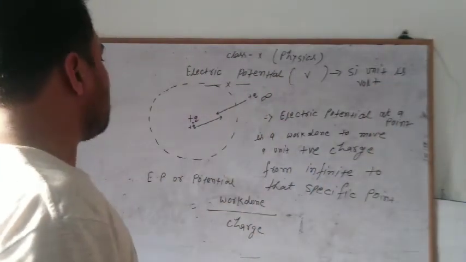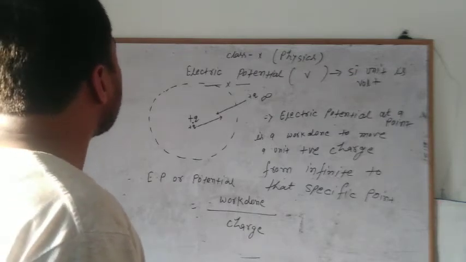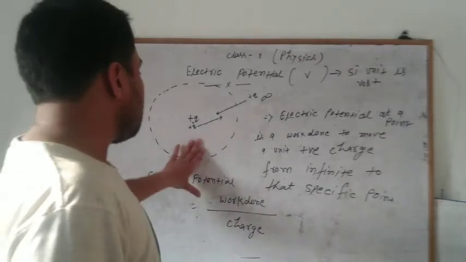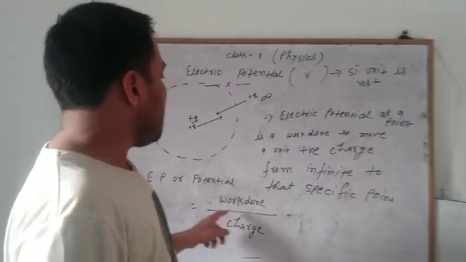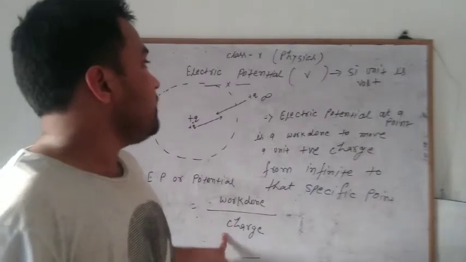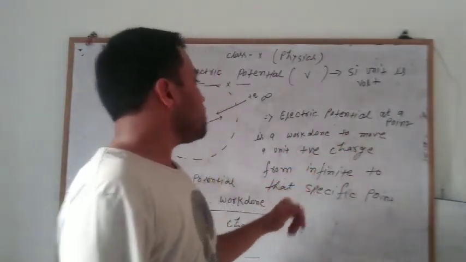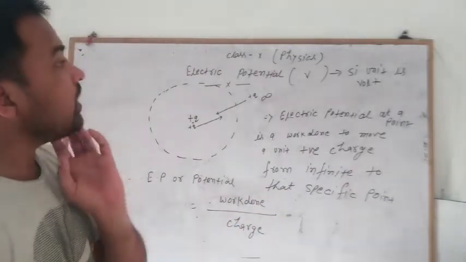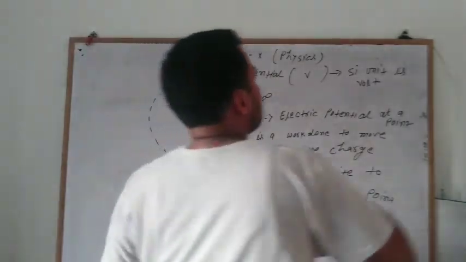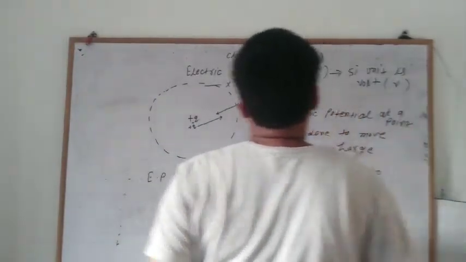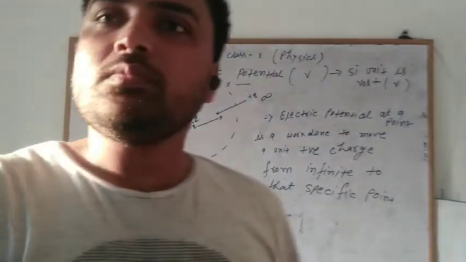Here the electric potential is defined as the work done per unit charge. Its SI unit is volt, and the volt itself is symbolized with V, and the electric potential is also symbolized with V.